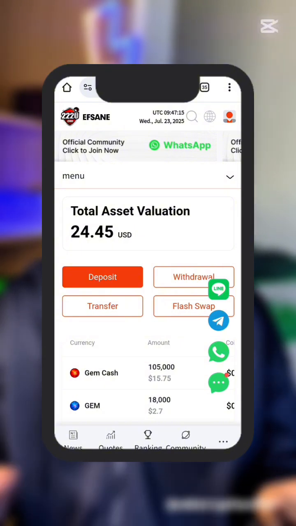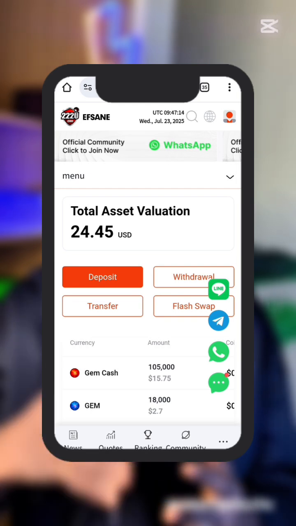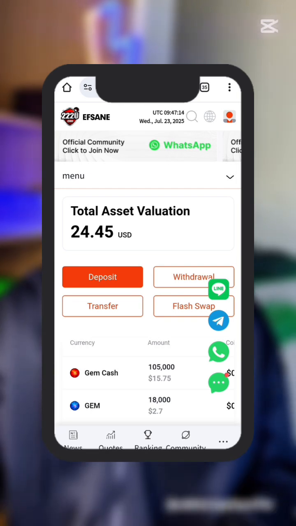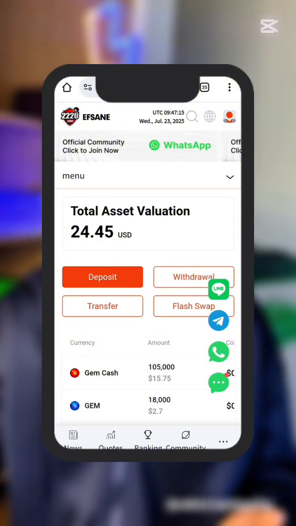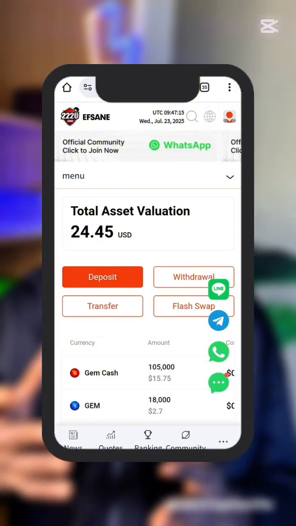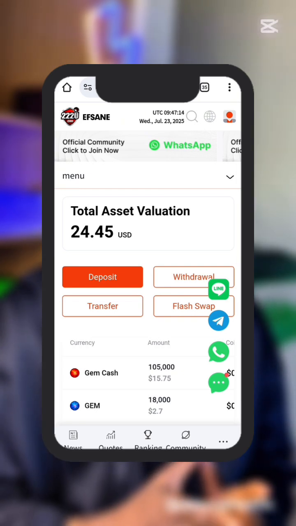So focus on earning Gem Cash. You can also invite your friends. I have talked about this before. Invite your friends. Don't be ashamed to share your invite link. Go to the comment section and drop your link there. Drop as many as you can so that newbies will come and use it, and also so that your own link will stand out among others because other people will also drop. Not everything I will tell you.